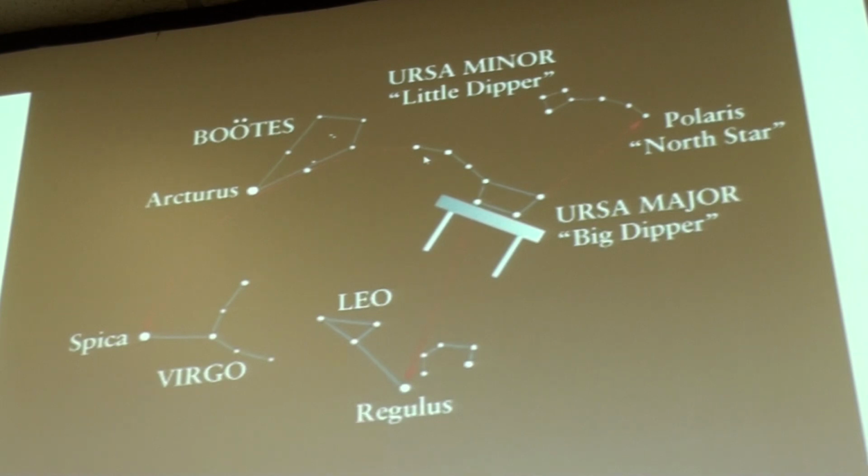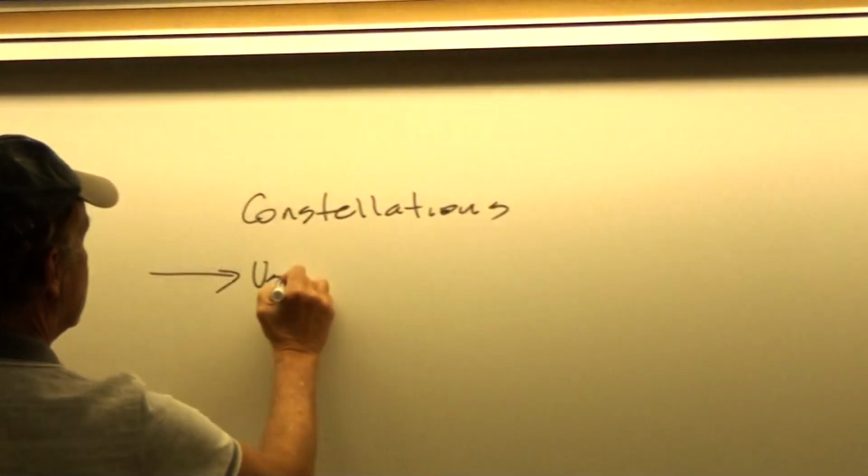And so by identifying certain constellations, this can help us to see what's going on with different objects in the nighttime sky. Okay, so that's how they're useful.